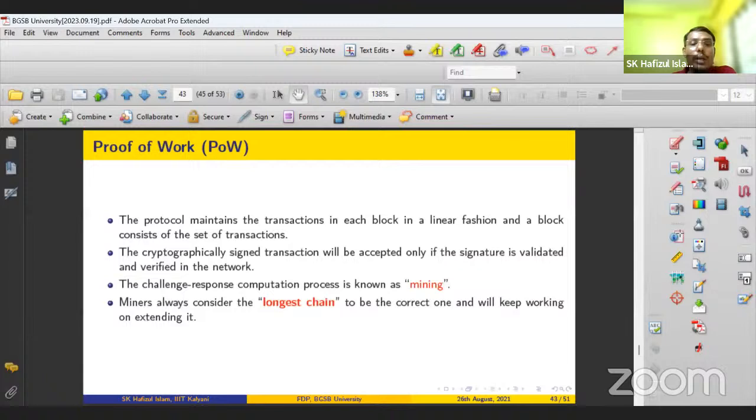So when a new node joins the network in Bitcoin networks, for example, suppose there are n number of nodes keeping multiple blockchain copies.